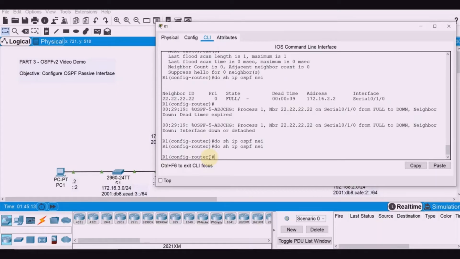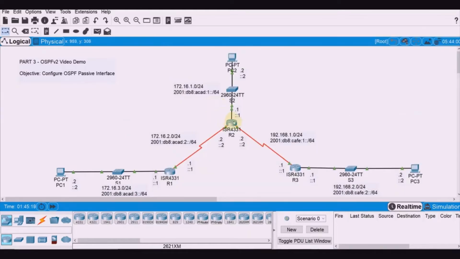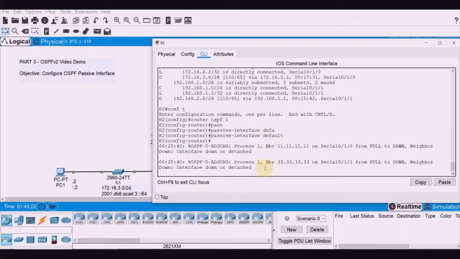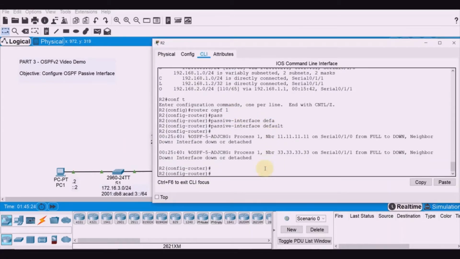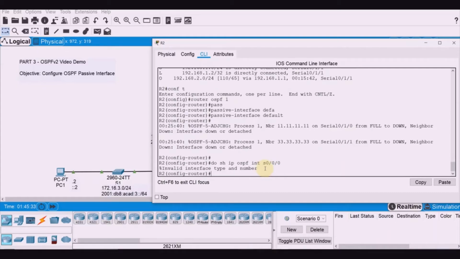If you go to R2 and try to get the interface serial 0/0/0, let's do it. Go to R2. Do show ip ospf interface serial 0/0/0.